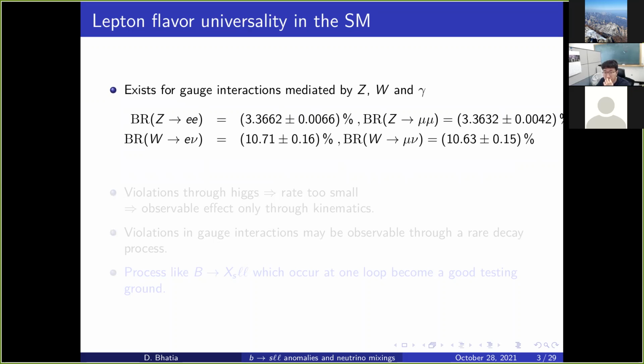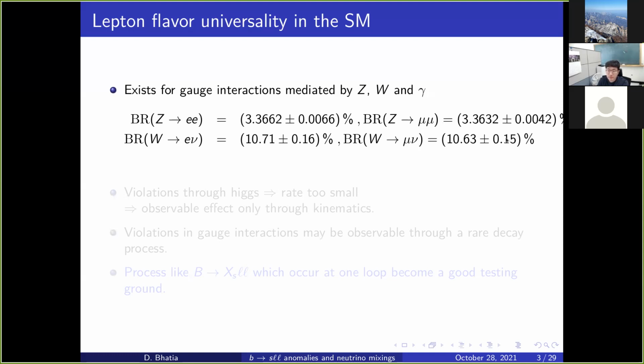Gauge interactions, to a very good degree of accuracy, are universal in their couplings with leptons. For example, over here I have just written the branching ratio of Z to ee and the branching ratio of Z to mu mu. You see, to a very good degree of accuracy, they are the same. Similarly, the branching ratios of W to e nu and mu nu are almost the same.